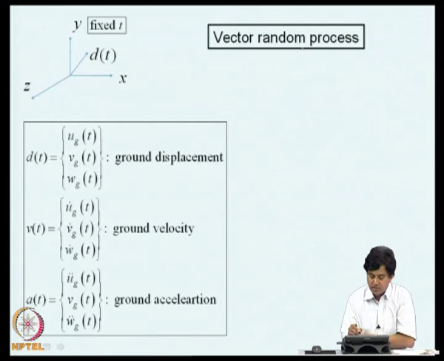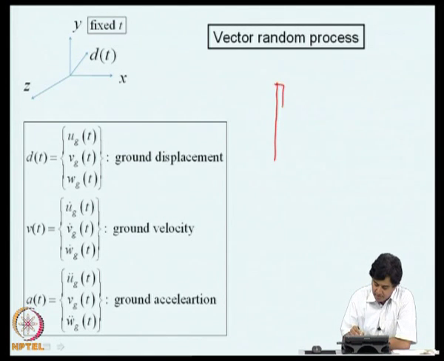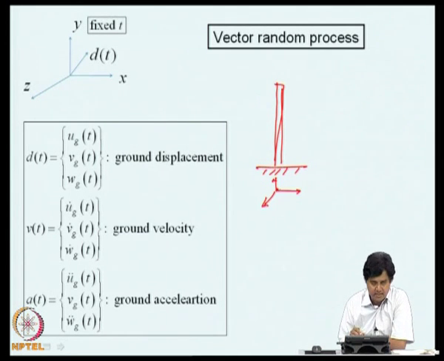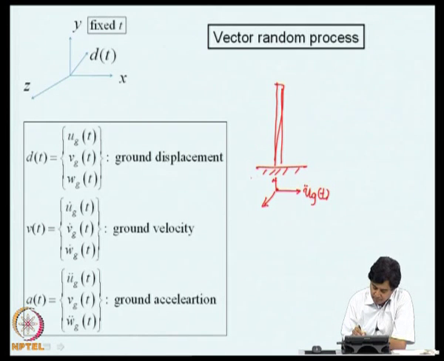These time histories that I was mentioning can constitute what is known as a vector random process. For example, consider again the chimney kind of structure in the event of an earthquake. The earthquake ground acceleration is a vector at any given point, and it can be resolved into 3 components, say Ug double dot of t, Vg double dot of t, and Wg double dot of t.